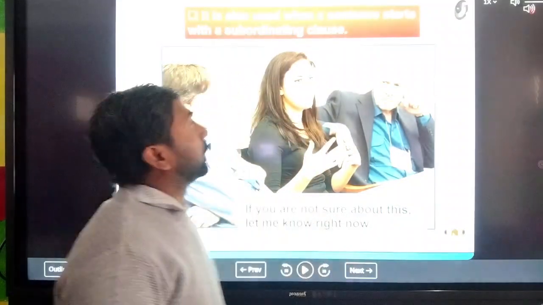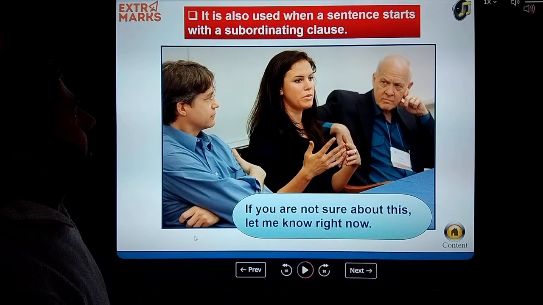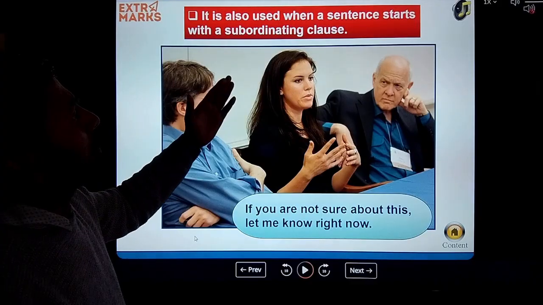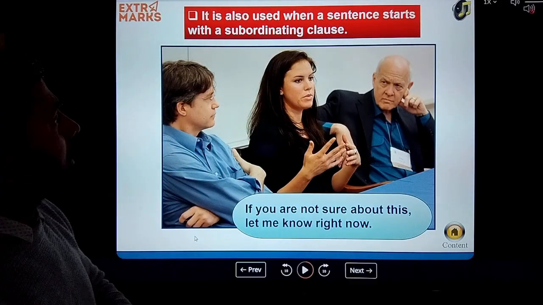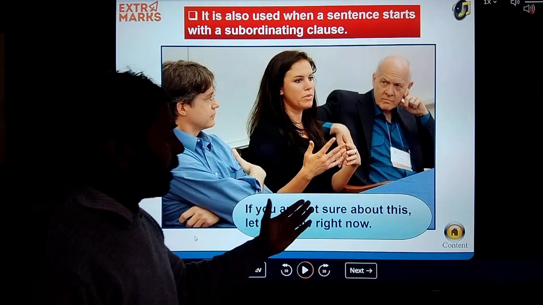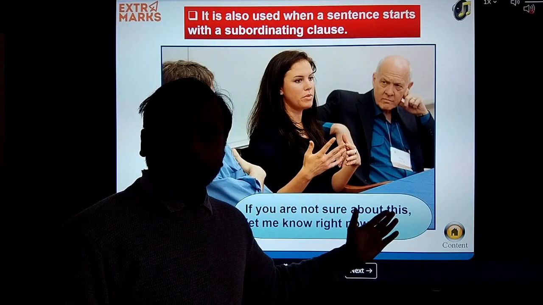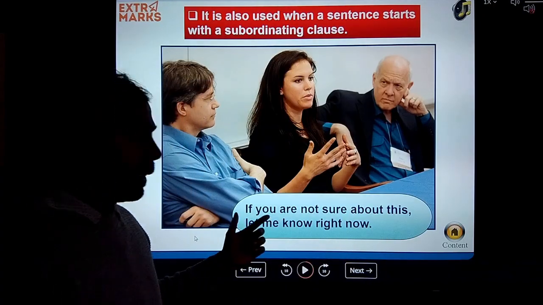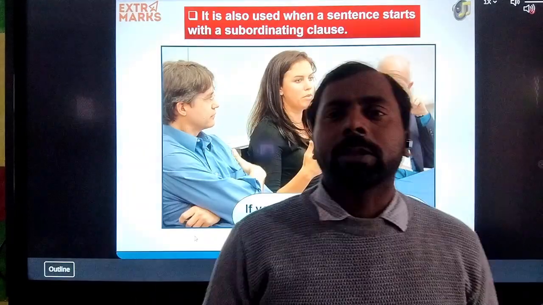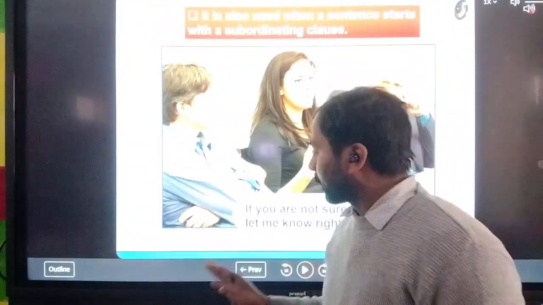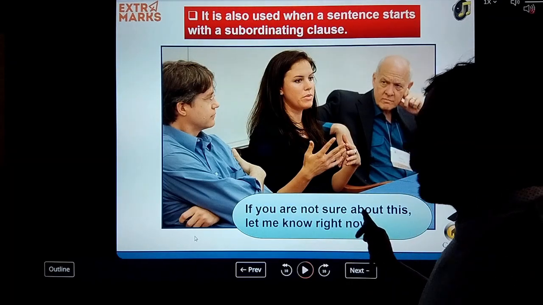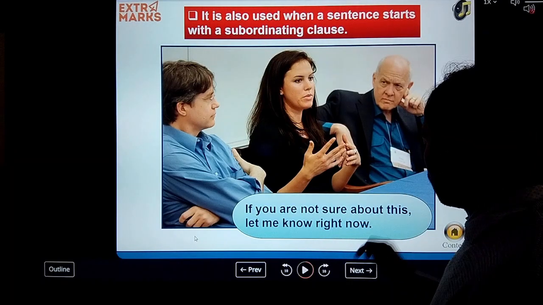So we also use it when a sentence starts with a subordinating clause. Like, if you are not sure about this, it is a subordinating clause. So with this we cannot use the full stop. After a subordinating clause we have to use a comma.